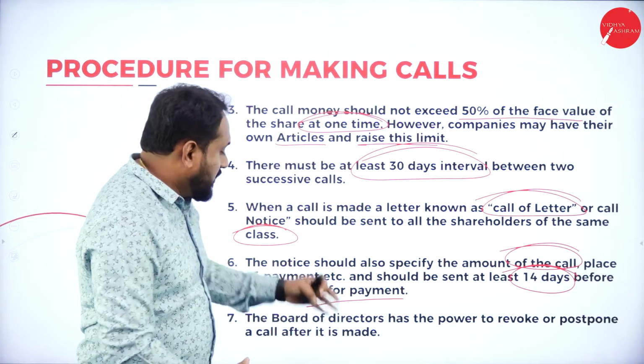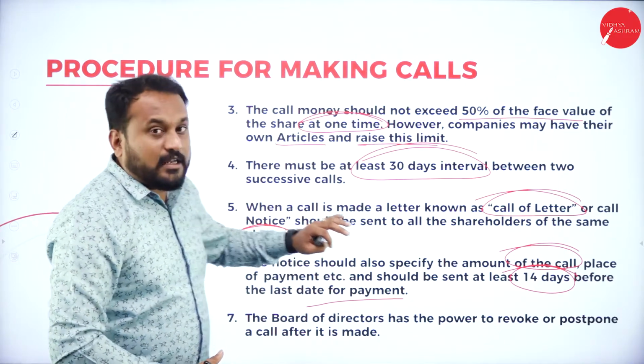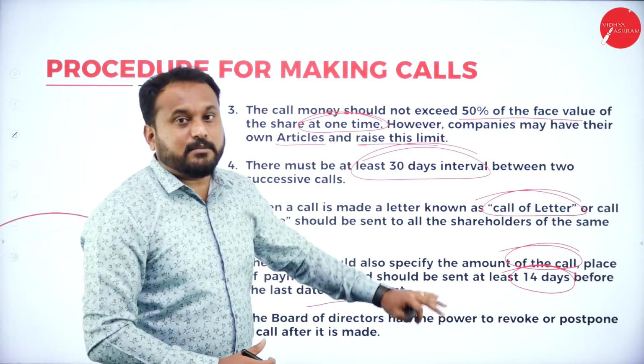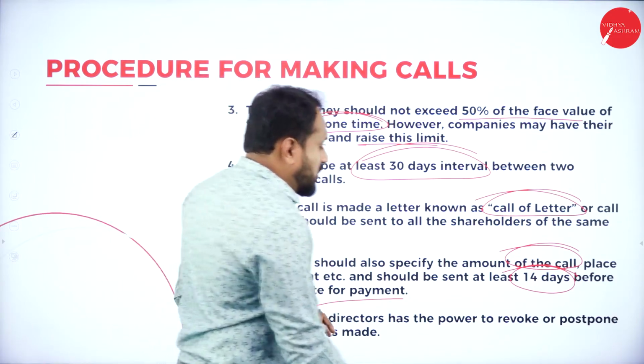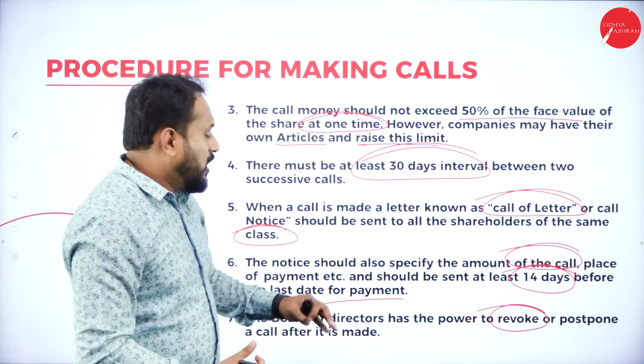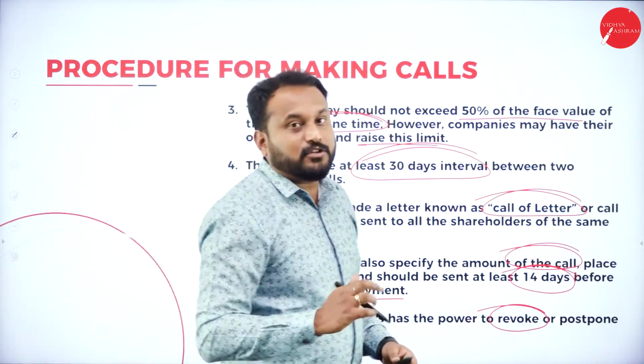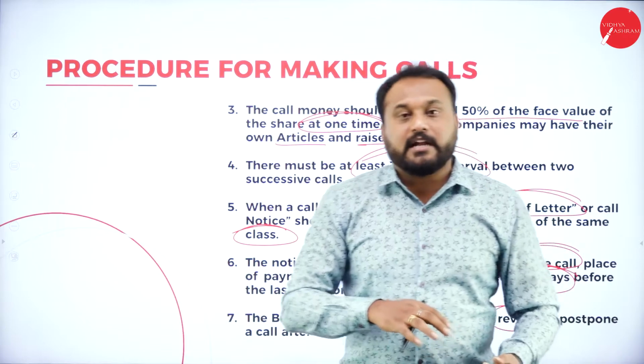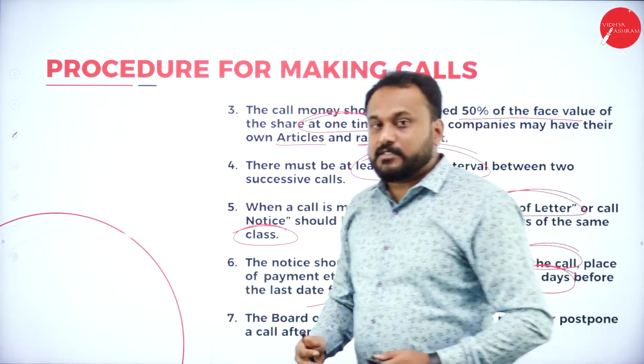And last here, only the board of directors can revoke or postpone the call after it is made. So there are provisions where a board of directors can go for this.